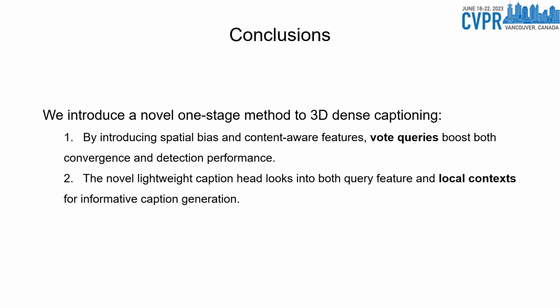To conclude, in this paper, we introduce a novel one-stage framework to 3D dense captioning. We show that by reformulating the object queries into query position and query feature, and introducing spatial bias and content-aware features, the vote query boosts both convergence and detection performance. The novel lightweight caption head looks into both query feature and local context for informative and object-centric caption generation.